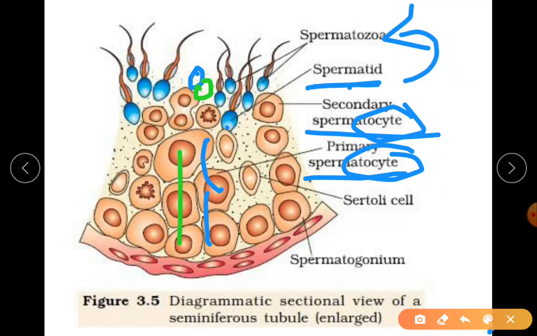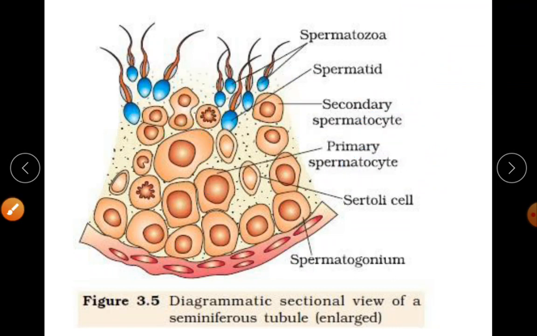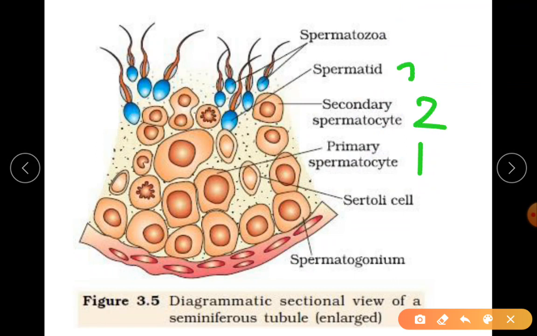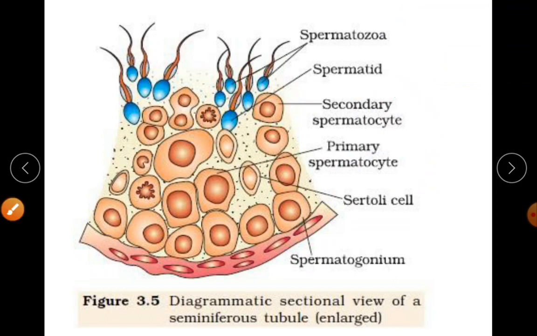As the cells divide, since it is reductional division, we are showing the reduction in the size also. Just remember, spermatid will be the small sized cell with no flagella. I hope it is clear. Primary spermatocyte, then secondary spermatocyte, then formation of spermatid, then finally the functional motile sperms, spermatozoa, which is also called sperms. So you got the idea.